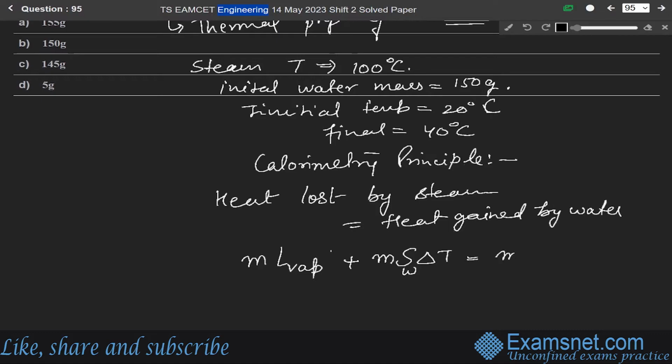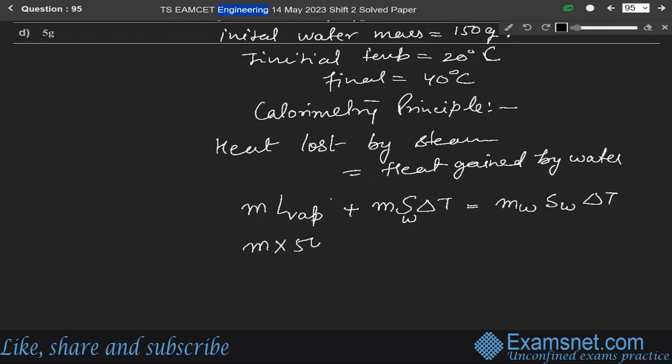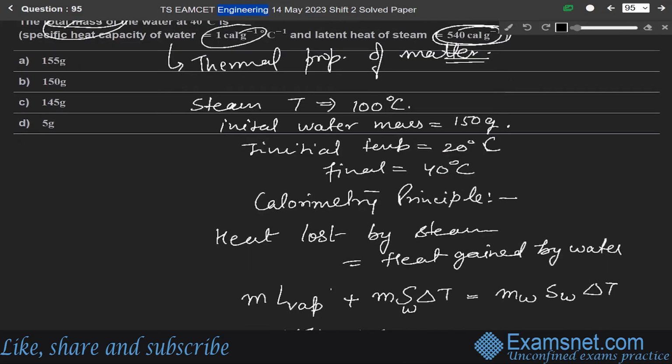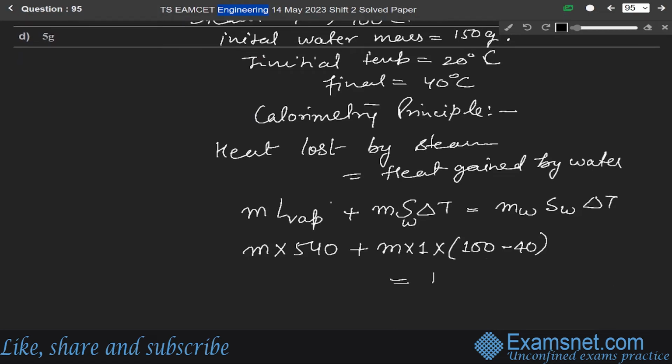It will be equal to M, mass of water, into S of water into delta T. So it will be M into L vaporization, which is 540, plus M into S of water. Specific heat is 1 calorie per gram per Celsius. So into 1 into delta T. Delta T is 100 minus 40. It will be equal to mass of water 150 gram into S of water 1 into delta T, which is 40 minus 20.